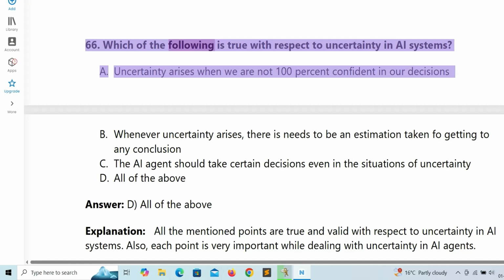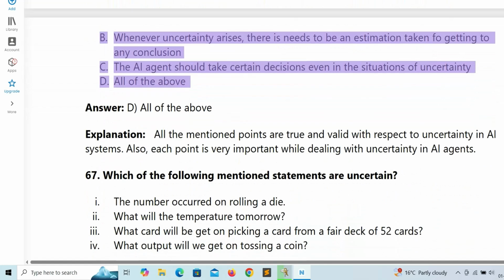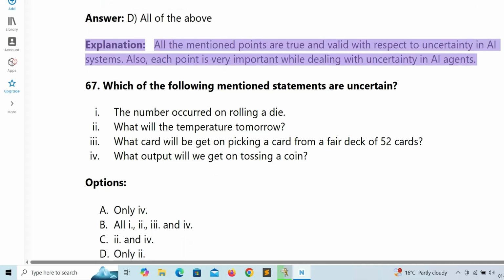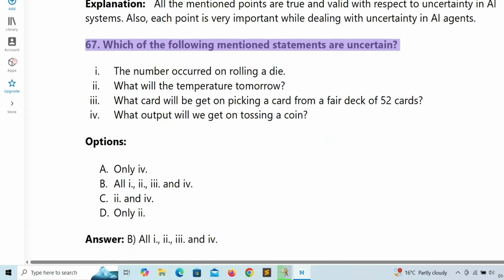66. Which of the following is true with respect to uncertainty in AI systems? A. Uncertainty arises when we are not 100% confident in our decisions. B. Whenever uncertainty arises, there needs to be an estimation taken before getting to any conclusion. C. The AI agent should take certain decisions even in the situations of uncertainty. D. All of the above. Answer: D. All of the above. Explanation: All the mentioned points are true and valid with respect to uncertainty in AI systems. Also, each point is very important while dealing with uncertainty in AI agents.